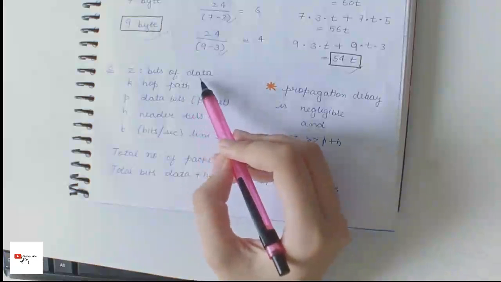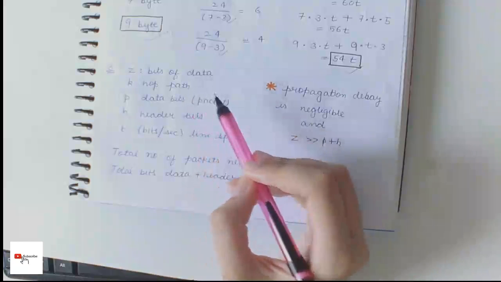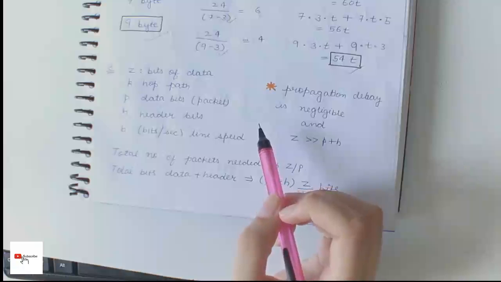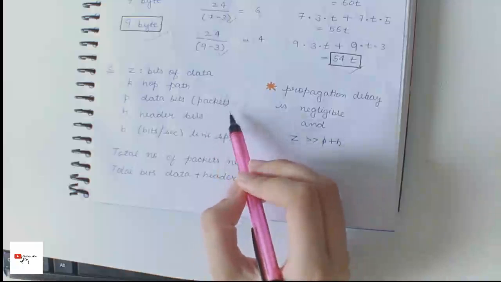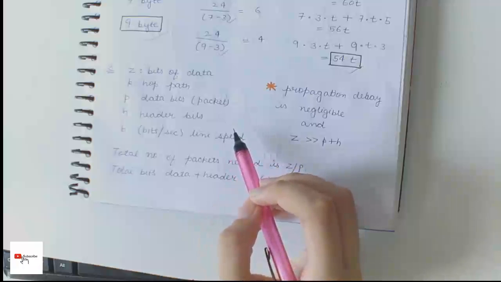So the question now becomes that Z bits of data are to be transmitted over a k hop path in a packet switch network as a series of packets, each containing p data bits and h header bits.